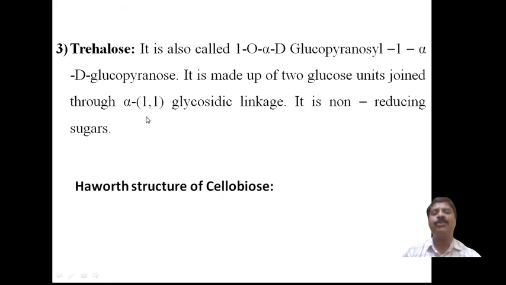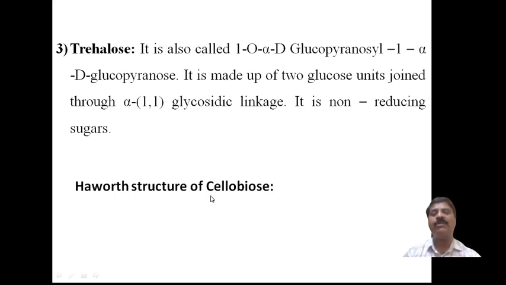Name the non-reducing sugar present in disaccharides: sucrose is also a non-reducing sugar, but maltose is a reducing sugar. Similar to sucrose, trehalose is also a non-reducing sugar because there is no free group for reduction. Therefore, an alpha 1,1 glycosidic linkage takes place.